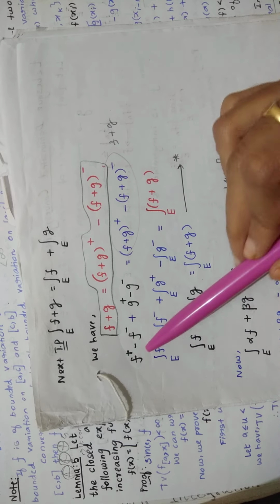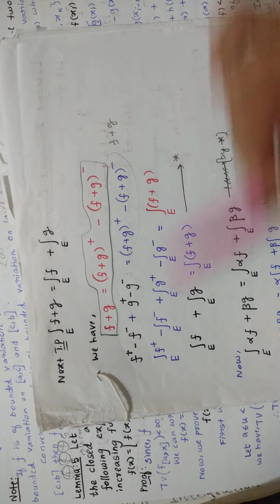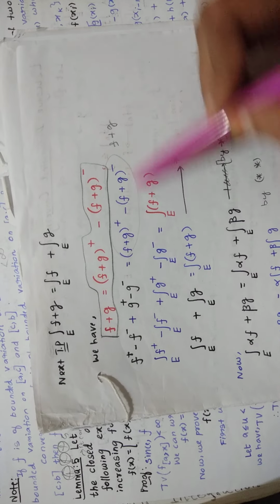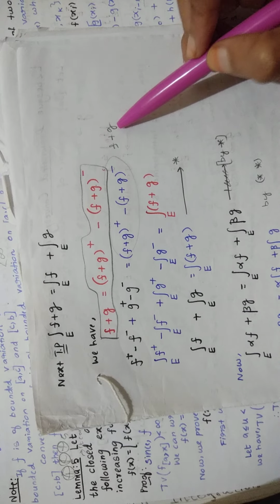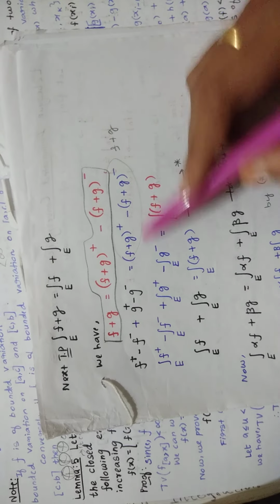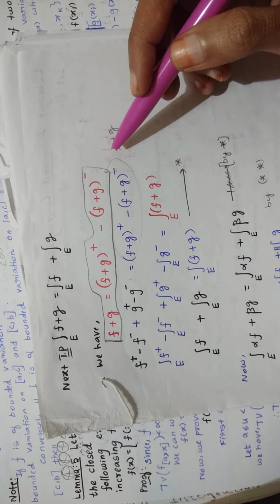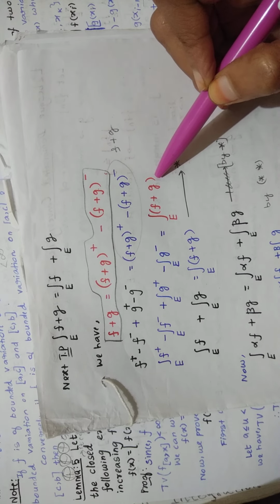Just copied. Now you are applying integral over e throughout, so that you will get this. After that, here you can write, look at this. This can be written like this, f plus g. f plus g can be written like this, no, (f plus g) whole plus minus (f plus g) the whole minus. So that process you have done here, so that you will get this.